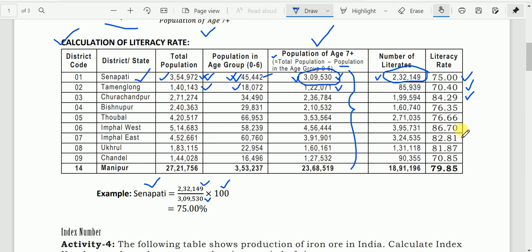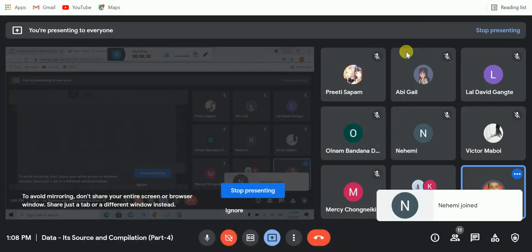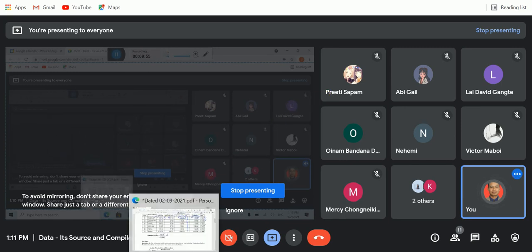Okay, here we have one more district, Imphal West. That means Churachandpur comes after Imphal West. Any question, boys and girls? Are you clear? You may try. You may download any data from the website, and you can try. You can apply the formula. Any question, boys and girls?